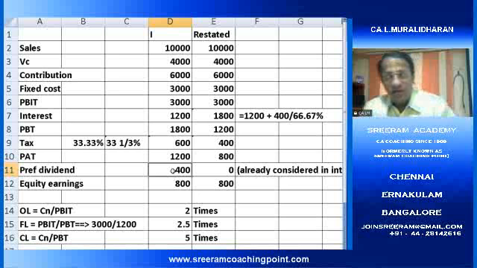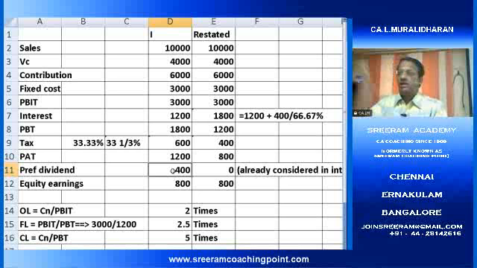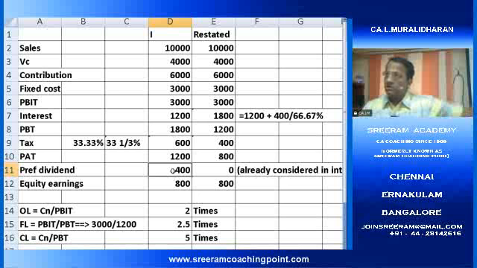Where 33 and 1/3% is the tax rate, this being 66.67%, how much should I have earned on a before-tax basis? I have to earn 600 rupees. If I earn 600 rupees, I will pay 1/3 for taxation. The remaining 400 is for preference dividend.